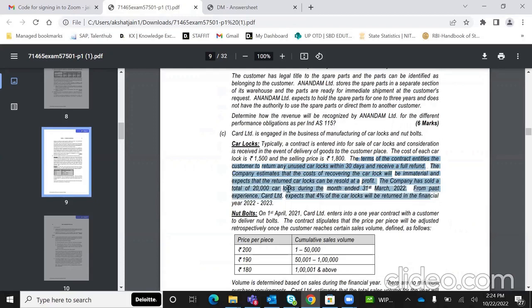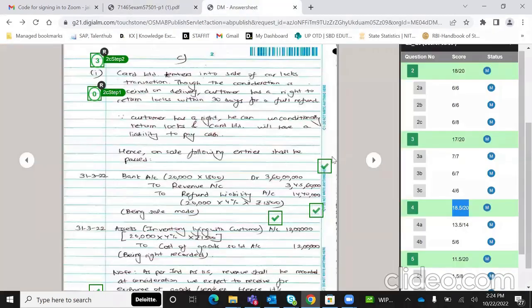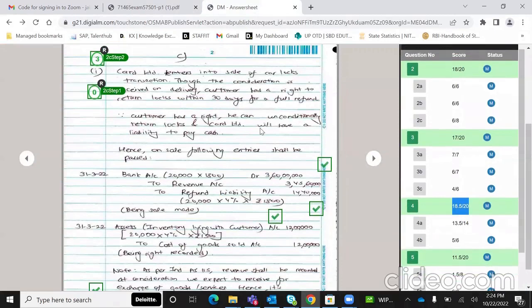कंपनी ने इतने logs बेचे हैं and company expects कि इतने logs return हो जाएंगे फ्यूचर में. ठीक है, so it's a 4 mark sub question again. If you see, you all can just see कि पहले क्योंकि लिखा था कि analyze the terms of contract, मैंने question से ये data लिख लिया है, and then I've just mentioned कि customer has the right to unconditionally return logs and the company will have a liability to pay cash.